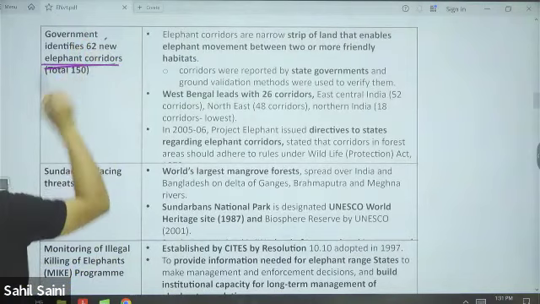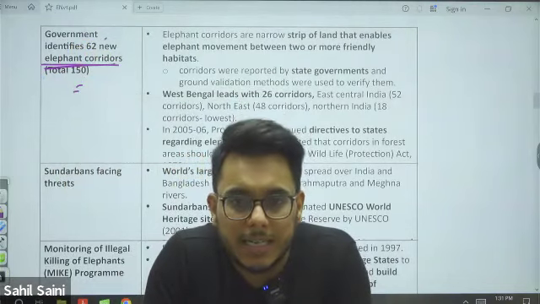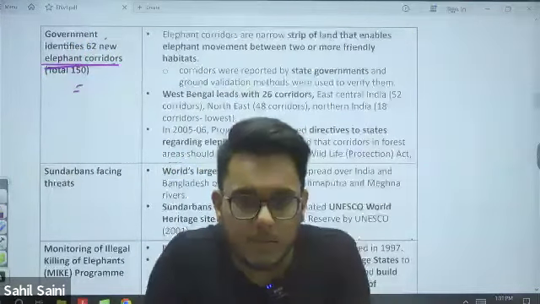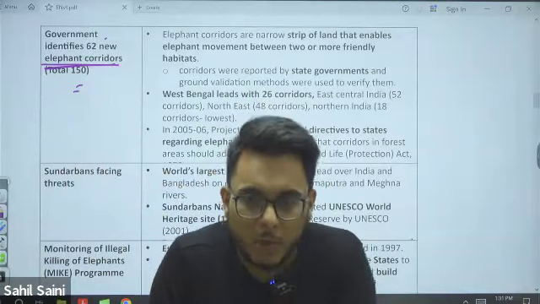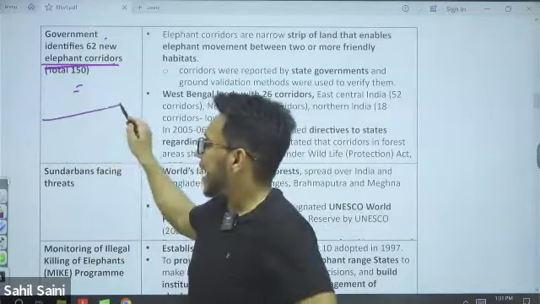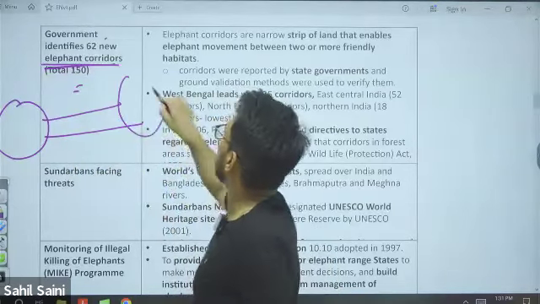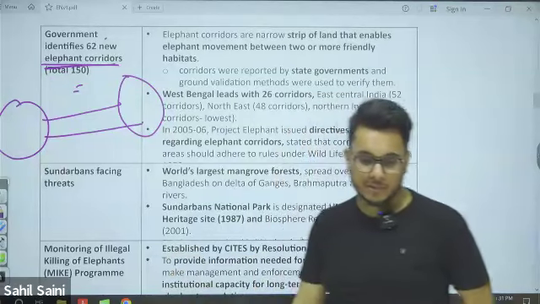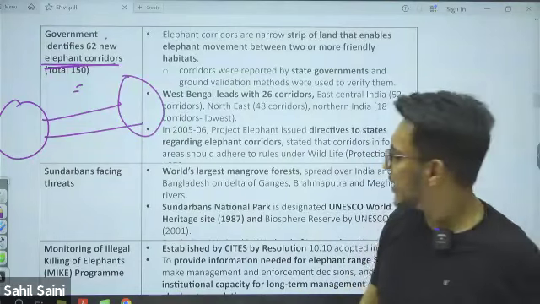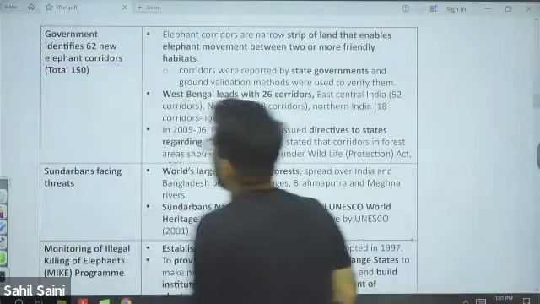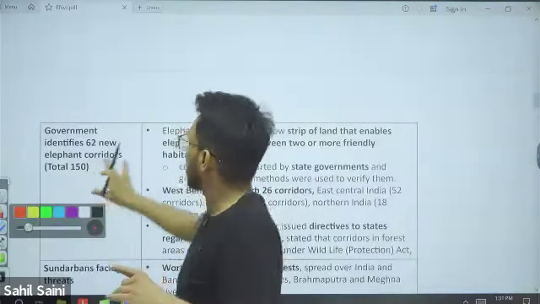Okay. Next, elephant corridors. Recently, the government has notified 62 elephant corridors. Now, what are elephant corridors? Elephant corridors are narrow strips of land that connect two elephant habitats or elephant reserves. Now, there are certain things that you should note down here, guys. See this particular thing: on the lines of Project Tiger, we also have Project Elephant.